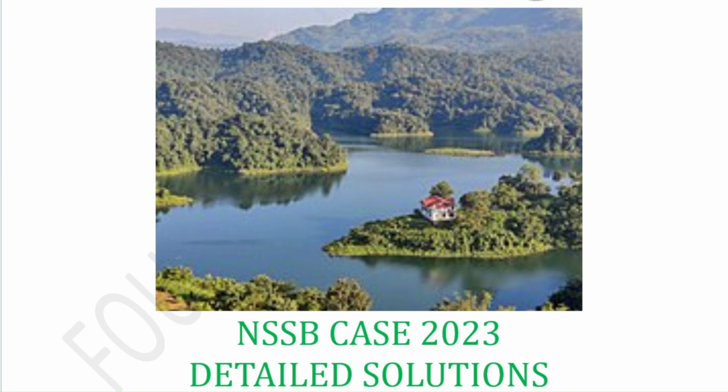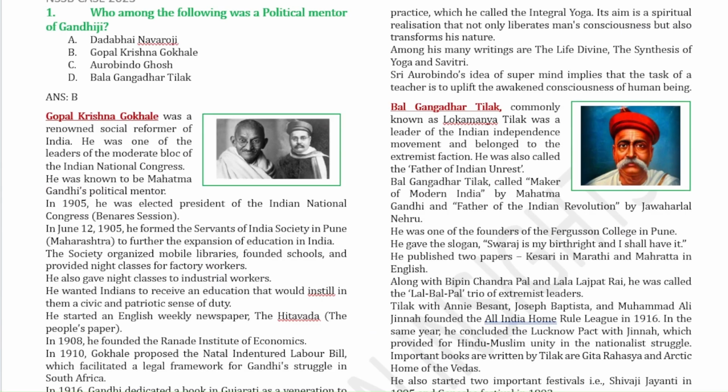So let's start with the first question. Who among the following was a political mentor of Gandhiji? So it was Gopal Krishna Gokhale. He was the political mentor of Gandhiji. Now here are some points of Gopal Krishna Gokhale. So you go through these points. These are some of the important points for exam.